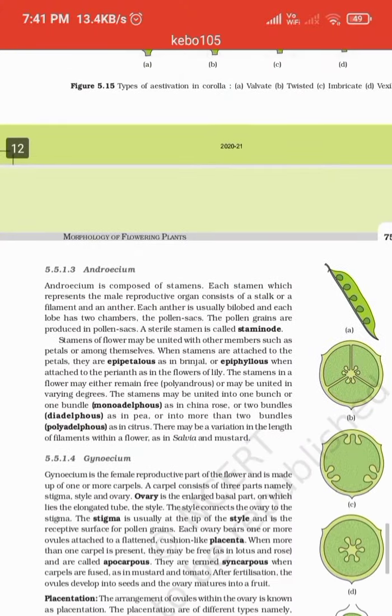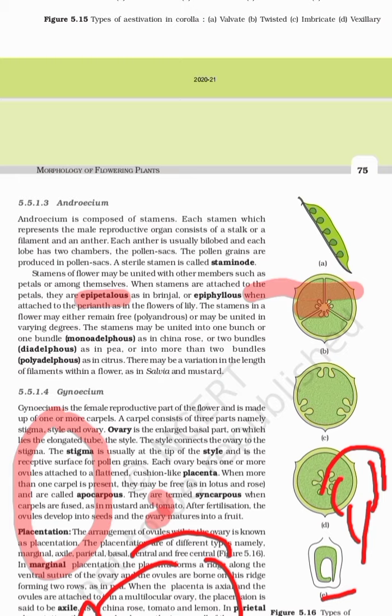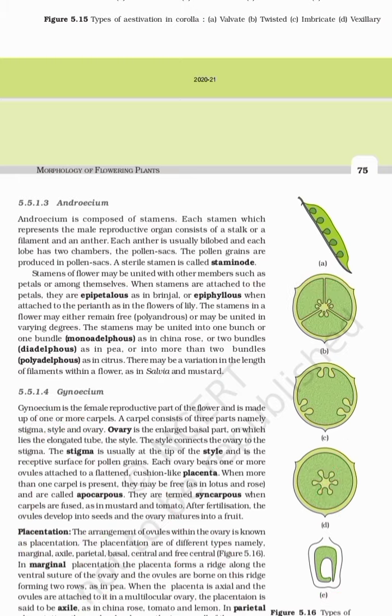Now let us study androecium. Androecium is composed of stamens, right? Each stamen represents a male reproductive part. It has a stalk, the filament, and the anther. You know it very well. Each anther is bilobed and each lobe has two chambers.